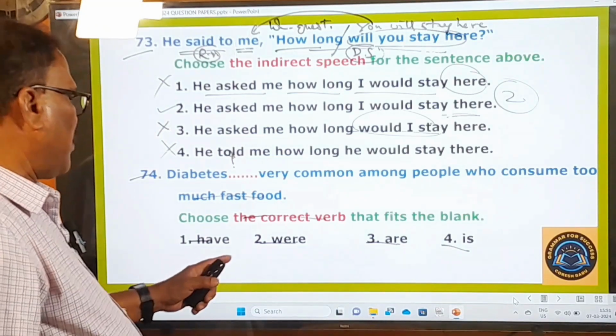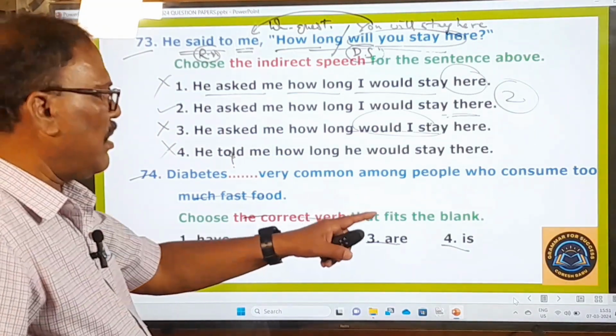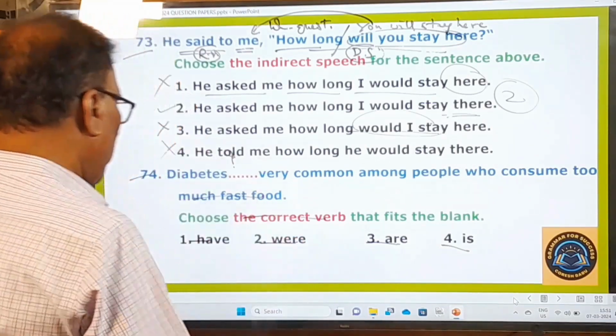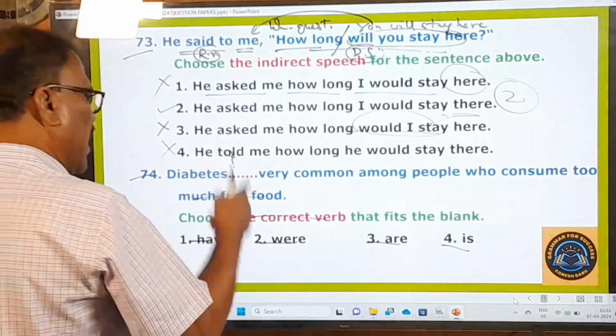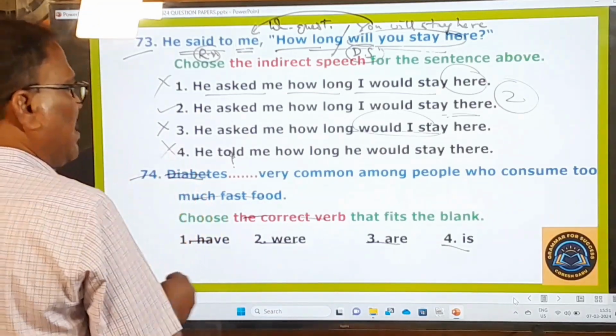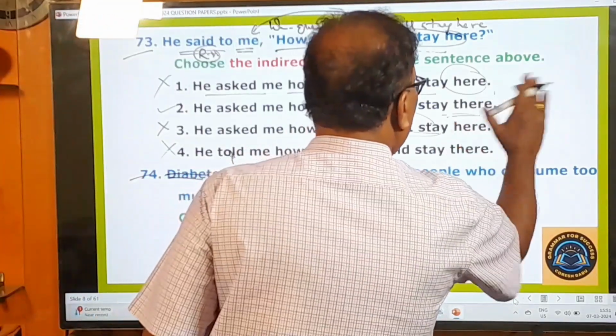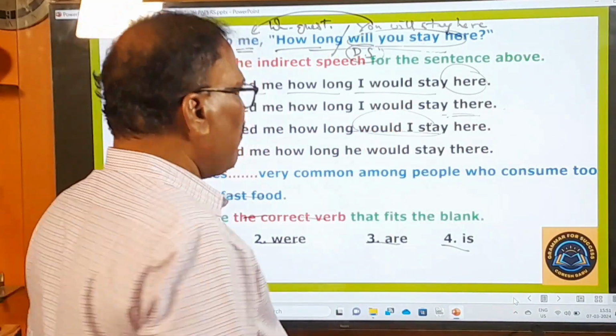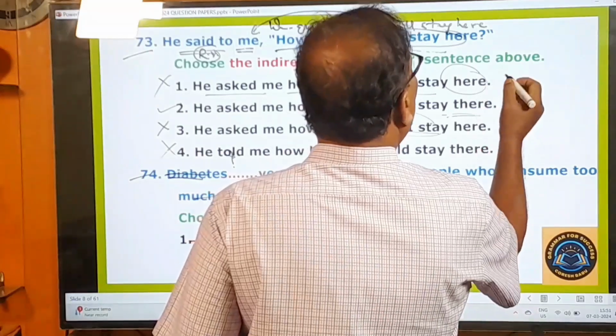These are all helping verbs. So have, were, are, is, they are all helping verbs. Main verbs, helping verbs, you know that very well. We have to choose the correct helping verb. So diabetes, remember, this is a confusing word for some of the students who do not have much English knowledge. For example, there are certain names of diseases.